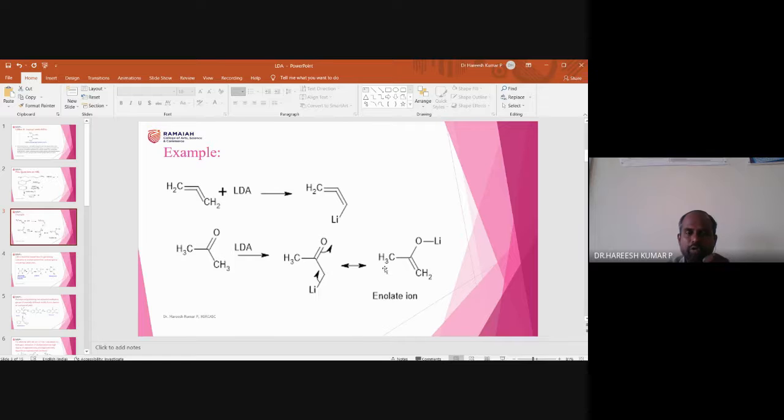And these two are in equilibrium. We can say that these two are canonical forms or resonance forms. So you should remember that when carbonyl compounds react with lithium diisopropyl amide, they will form an enolate. So enolate means this. That's what you need to remember. So with this, maybe in the next slide we will discuss the fate of the enolate, what it will do. We will discuss that in the next slide. So I will go to the next one.